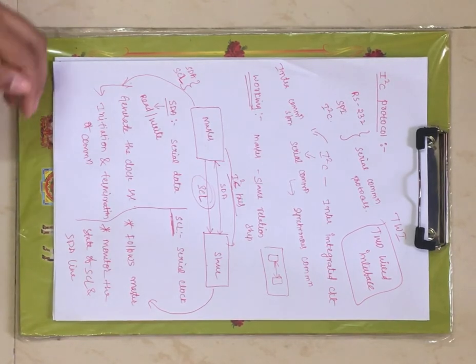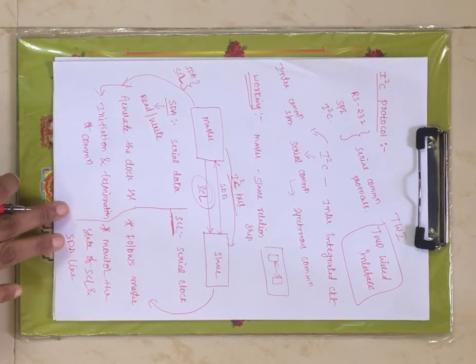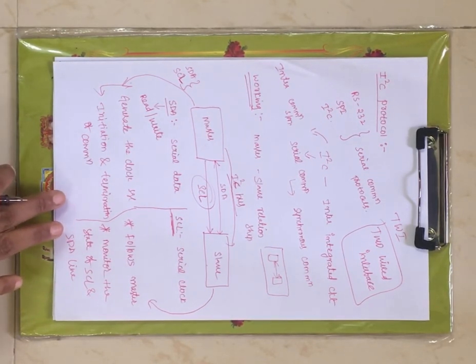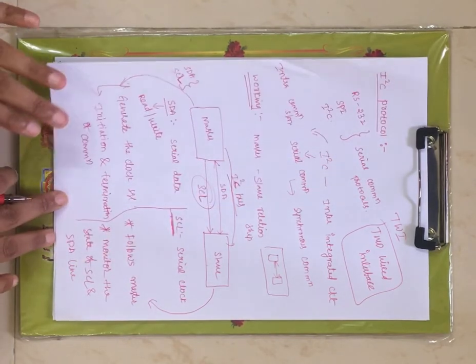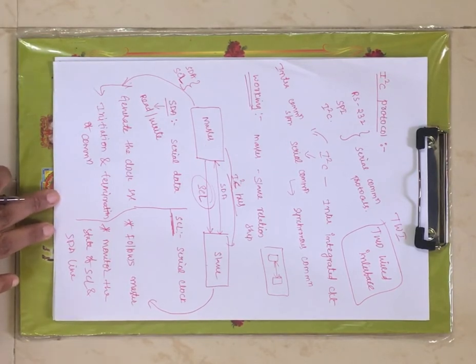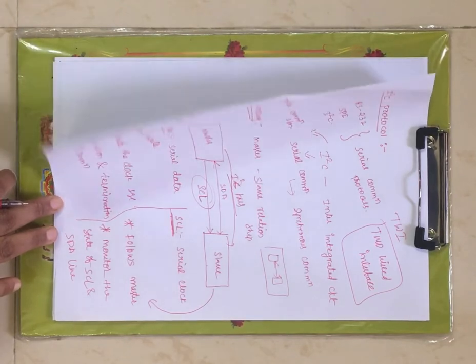Now let me briefly explain again. I2C stands for inter-integrated circuit, and it supports serial communication. I2C, SPI, RS-232, all these are serial communication protocols. Under serial communication, this is of synchronous type, which means synchronization should be maintained between the transmitter and receiver. Now this is the intra-communication system, right?